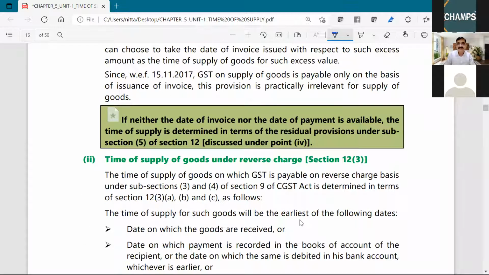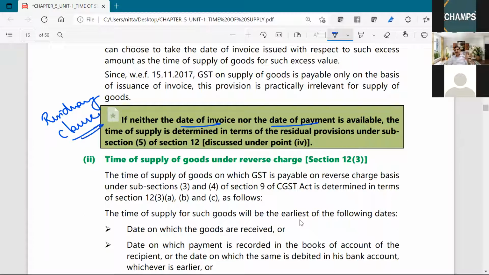If date of invoice or date of payment is not available, then you have to go to the residuary clause. What is the residuary clause? Where periodical returns are to be filed, the due date for filing the return. In any other case, the date on which tax is paid is the residuary provision. We will discuss it at the last point.